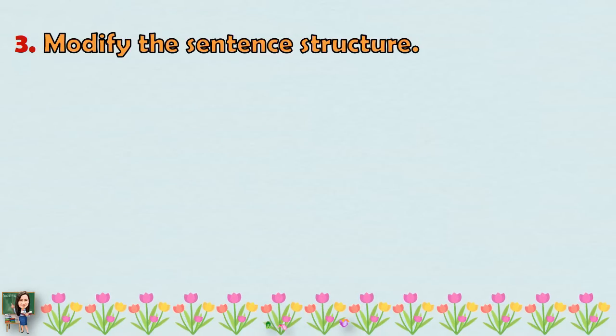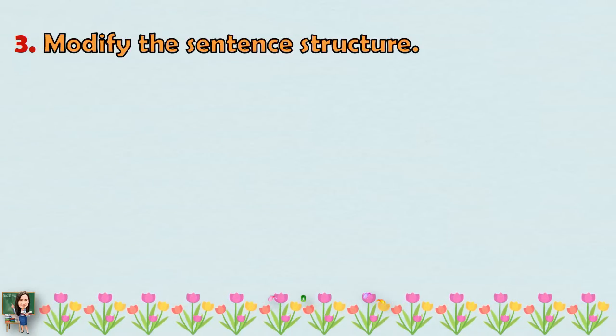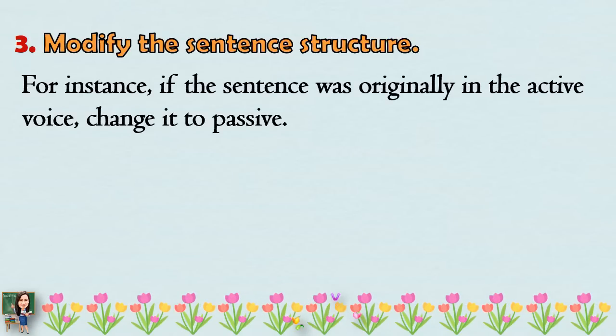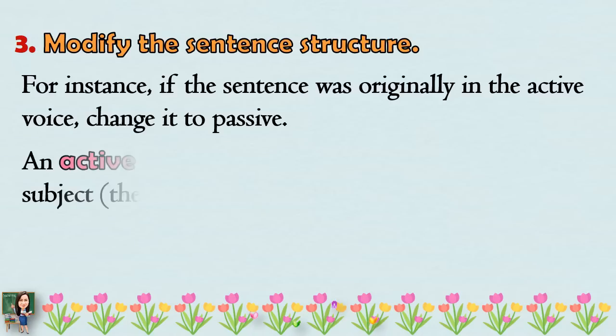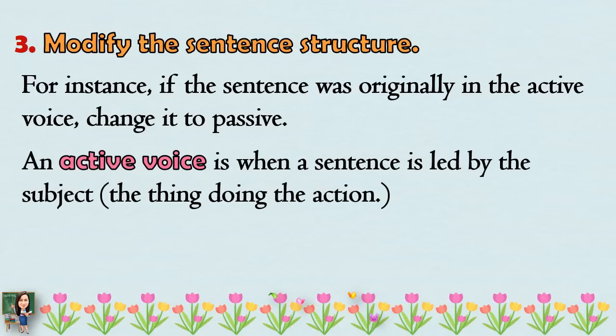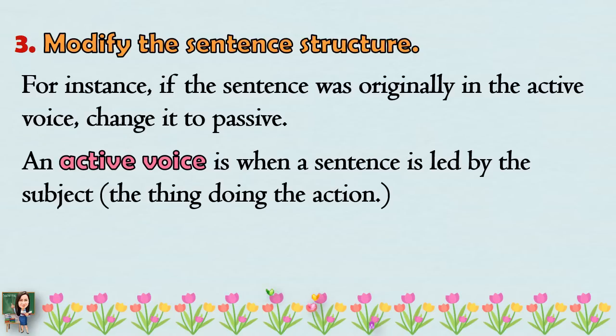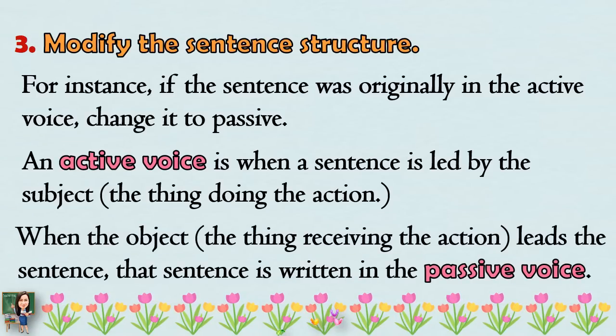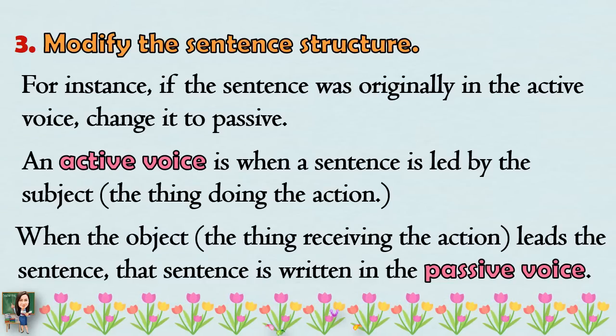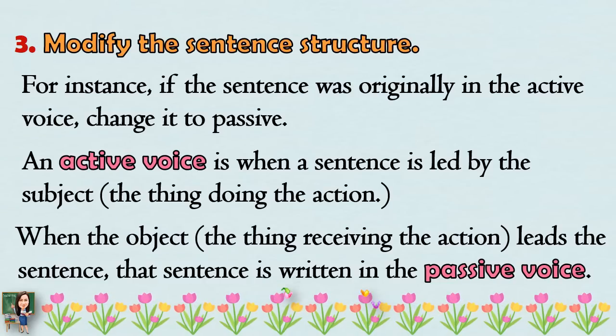Third, modify the sentence structure. For instance, if the sentence was originally in the active voice, change it to passive. An active voice is when a sentence is led by the subject, the thing doing the action. When the object, or the thing receiving the action, leads the sentence, that sentence is written in the passive voice.